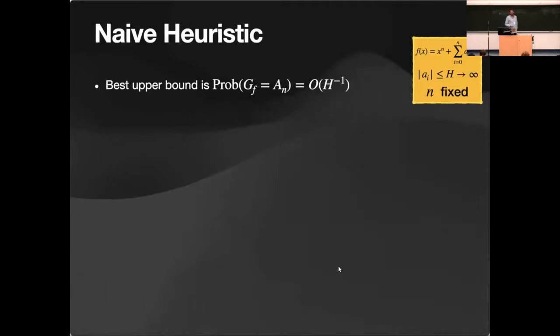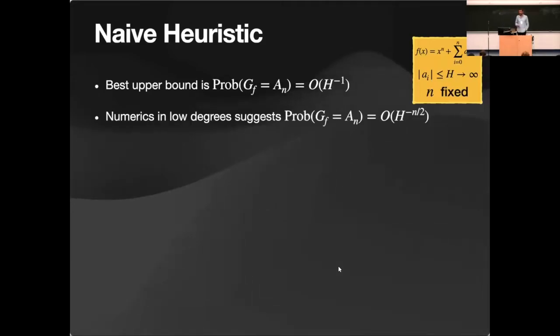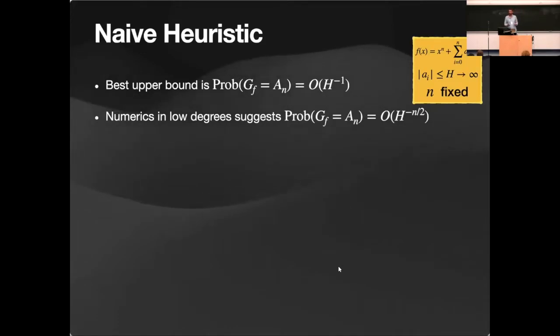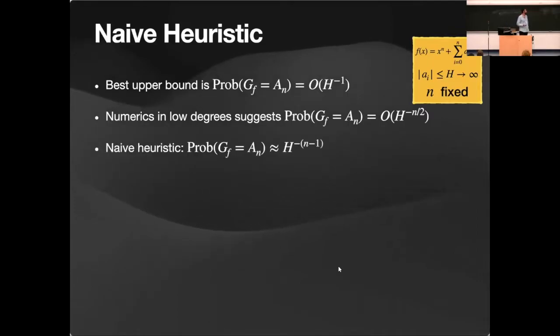The naive heuristic is, this is just a reminder of what we talked about so far. The best result is h to the minus 1. The heuristic might suggest that it's h to the minus n over 2. The difference is drastic. I mean, h to the minus n over 2 is a very, very small number. And the naive heuristic suggests that the probability is even smaller. It's h to the minus n minus 1.